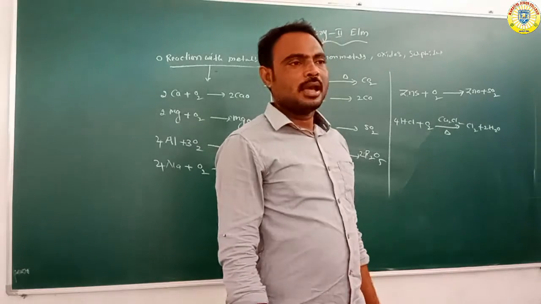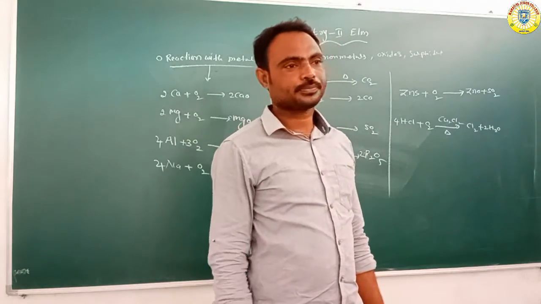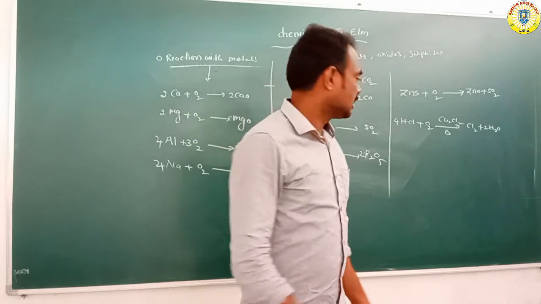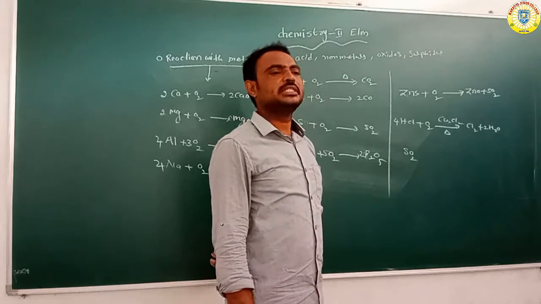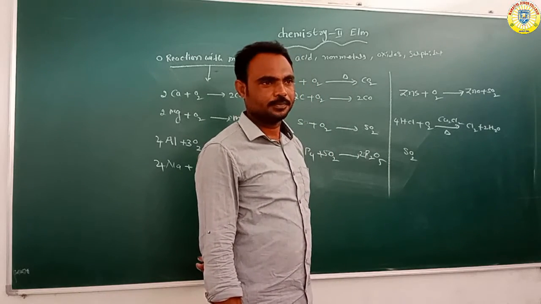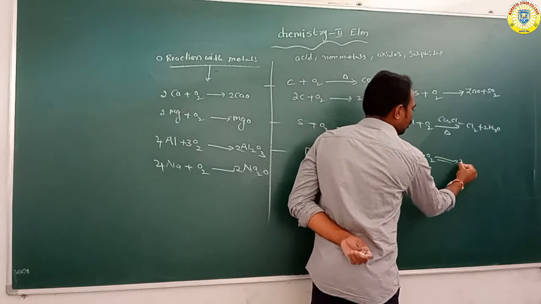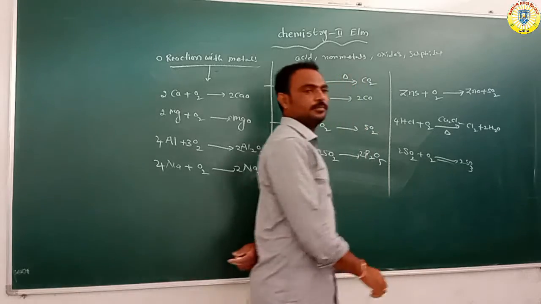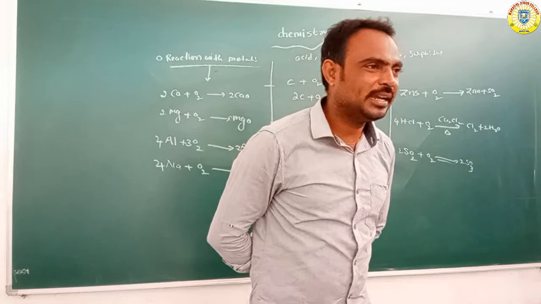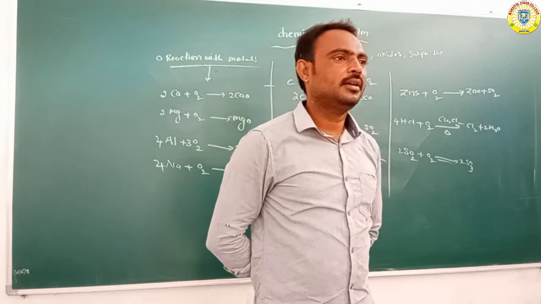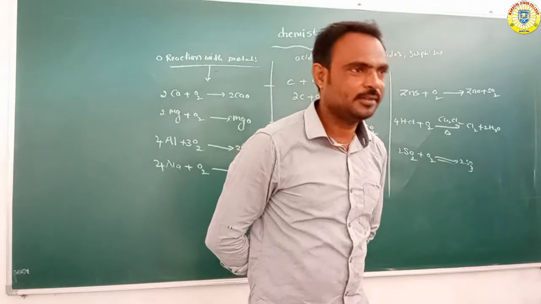Next, oxygen also reacts with the oxides. Suppose SO2, sulfur dioxide. When this sulfur dioxide reacts with oxygen, it forms sulfur trioxide.